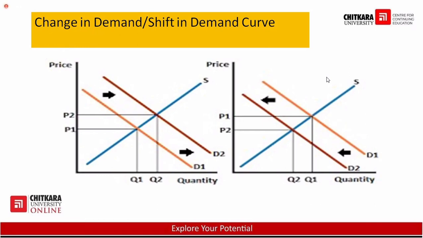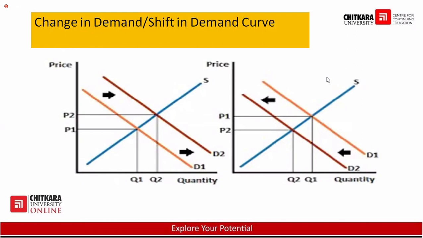When does it happen? Suppose your income is increasing. If your income is increasing, then what happens? Even if the price of the product is increasing, my demand will also increase. You can see from the first graph over here, the price of the product is OP1, the demand is OQ1.